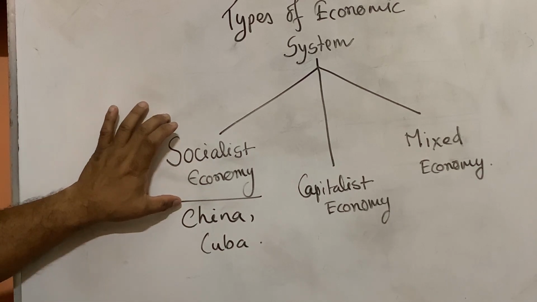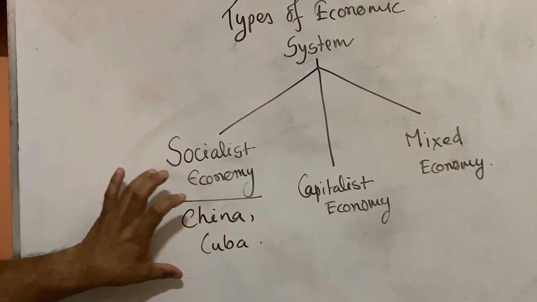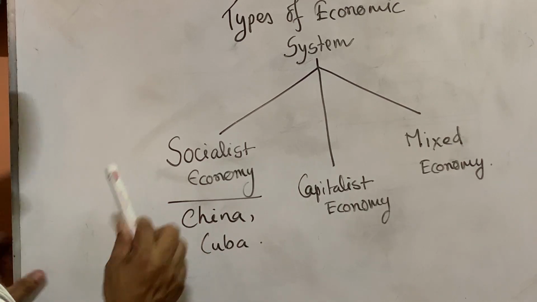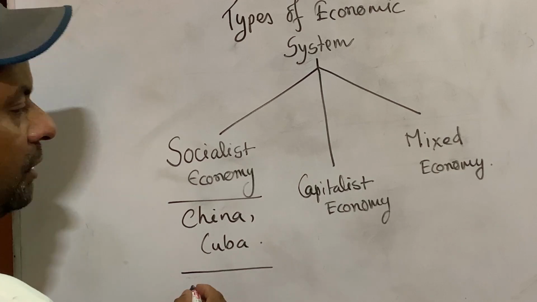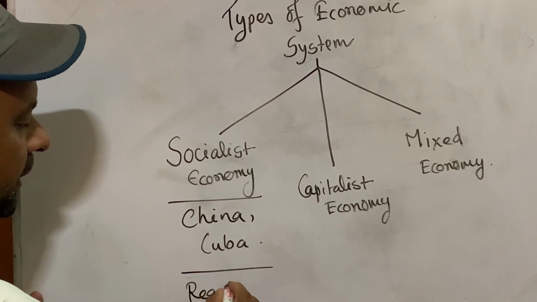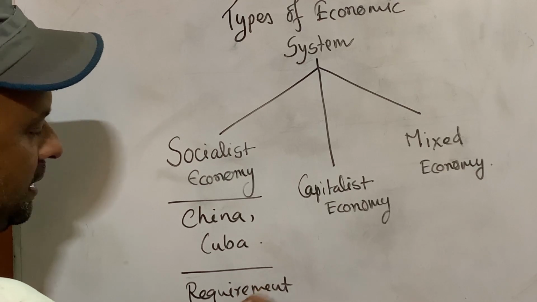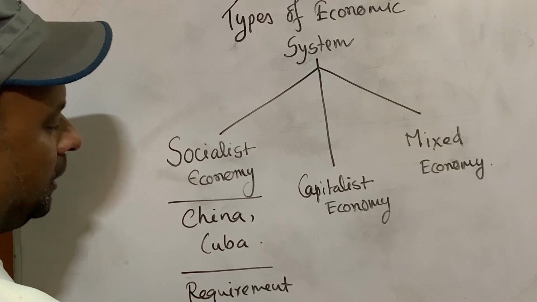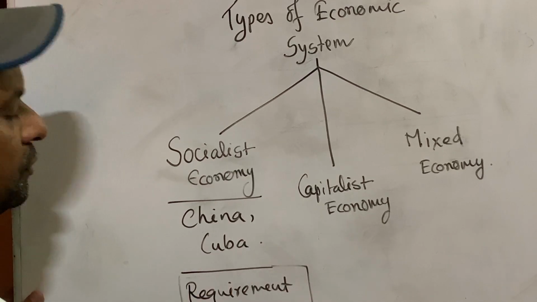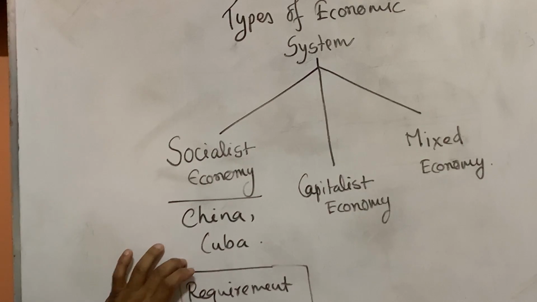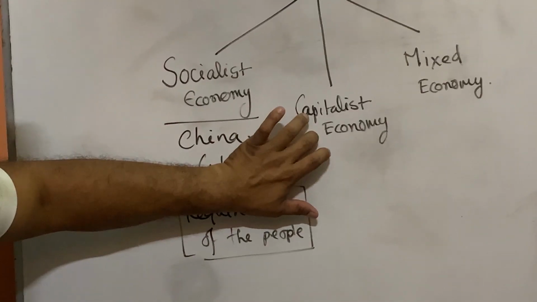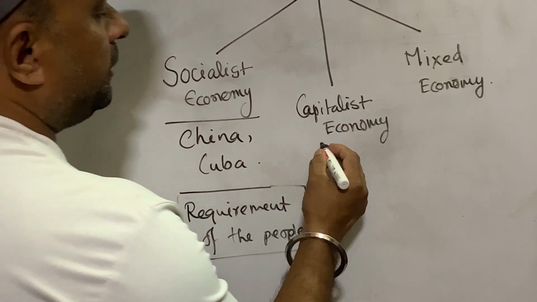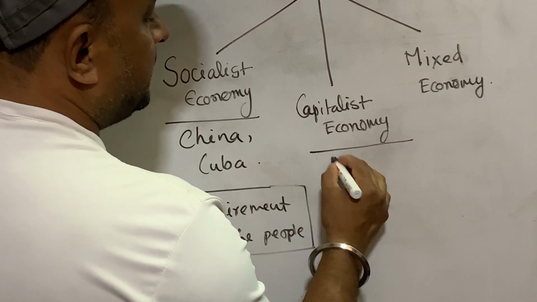This is dictator economy. Okay, at that time what happens? There is no private ownership of property. All is owned by the government, and production is mainly done on the basis of the requirement of the country, the requirement of the people. All the economy moves according to the requirement of the people. Production is also done on the requirement of the people. In capitalist, what happens? In capitalist, government participation is very less. The whole economy is mainly led by the private sector.